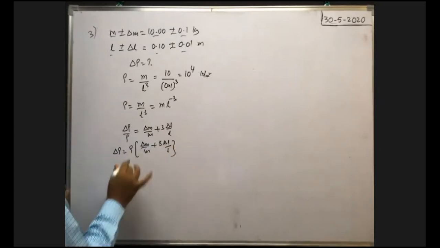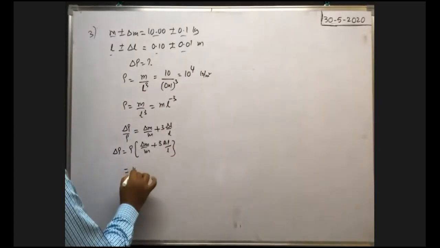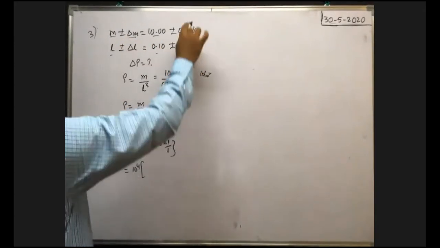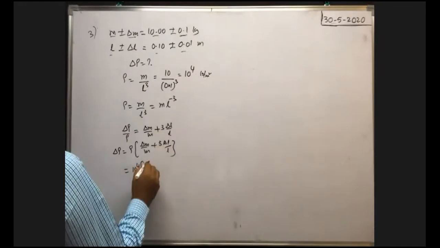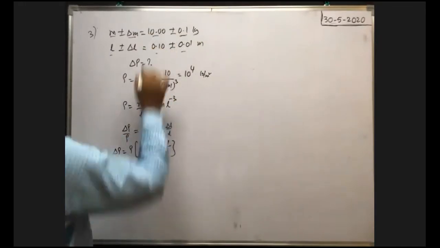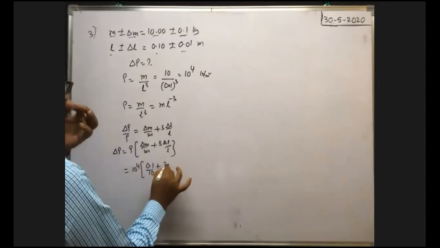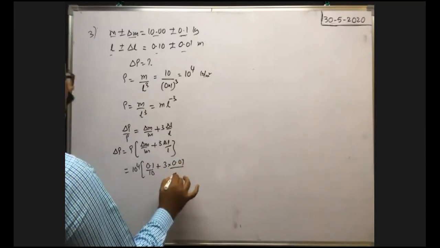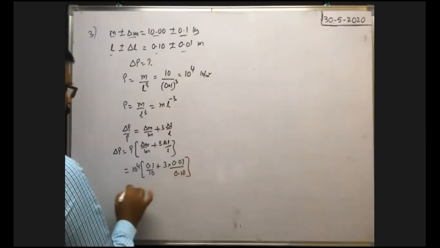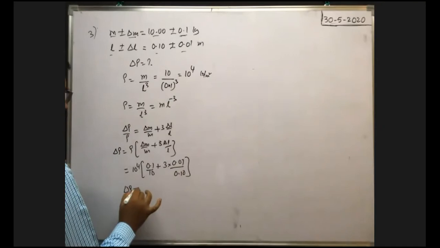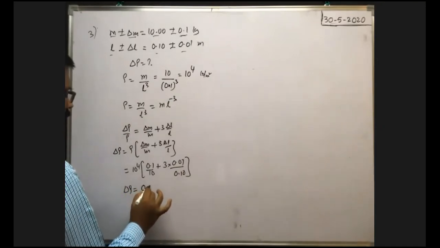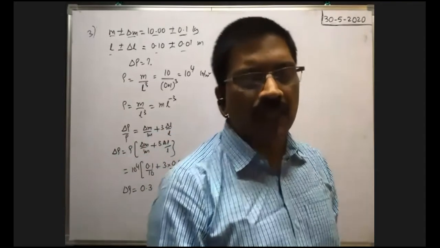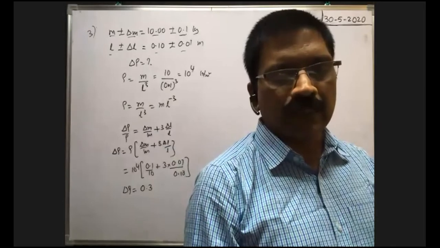Now we substitute the data. Rho we already got as 10 to the power of 4, into delta m. Delta m means the error in the measurement of mass, that is 0.1. All are in the SI system only, so directly we can substitute. So 0.1 by mass means 10, plus 3 into delta L, delta L is 0.01 by L means 0.110. So you simplify them, then you will get the density. The error in the measurement of density is approximately 0.30 something you will get. So the answer is 0.31 something. So that is the answer.